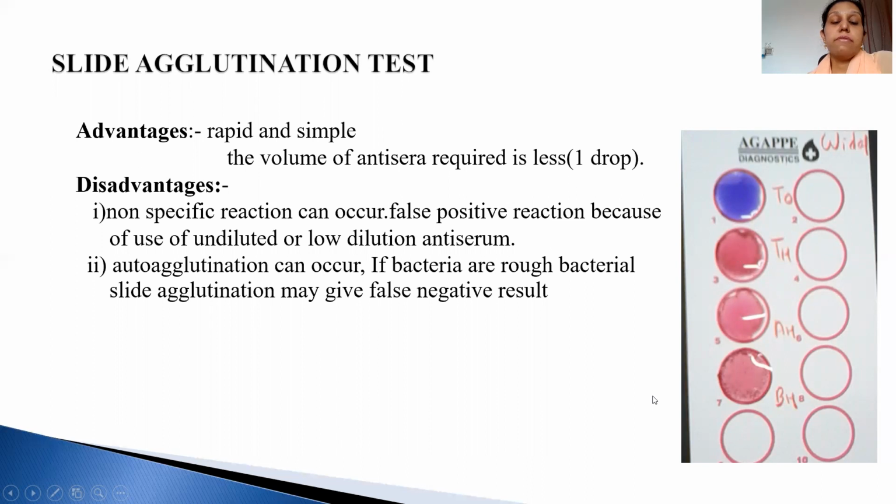So what are the disadvantages of it? It's rapid, that is the advantage. The disadvantage is that it shows false positive reactions because we don't dilute the sera. And there is also autoagglutination that we see. So the tests are not so definitive. We are using it in the labs, but still we say to correlate clinically, and the confirmation is only by the tube method.